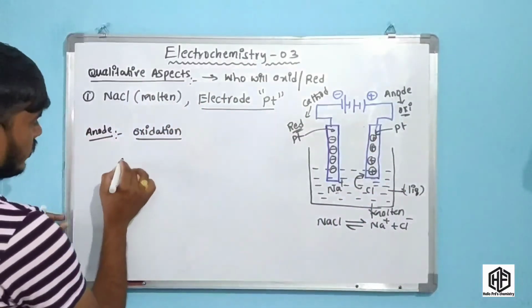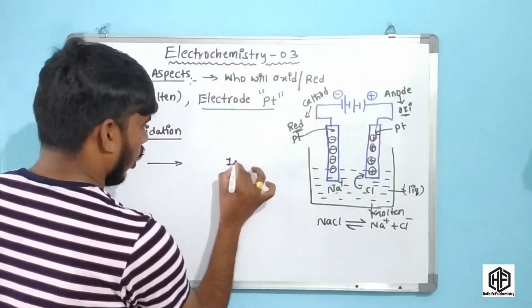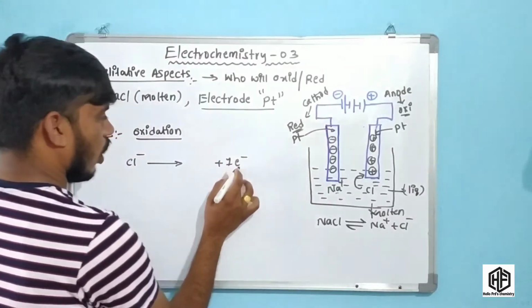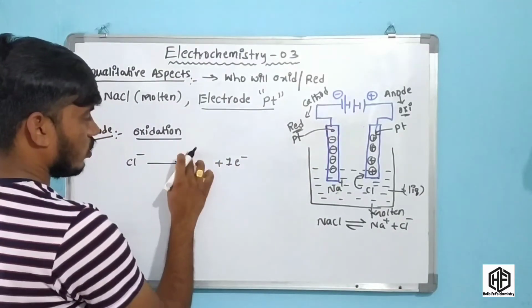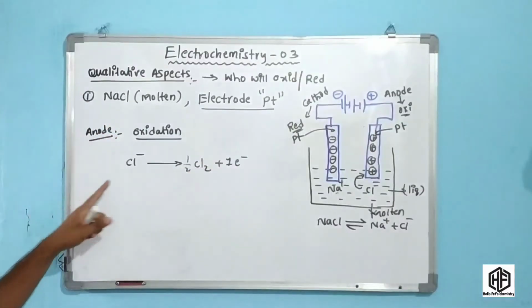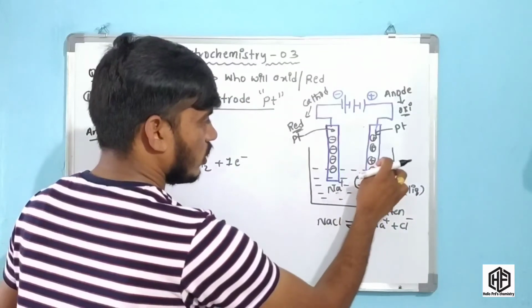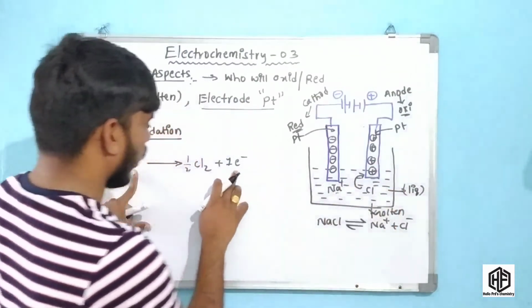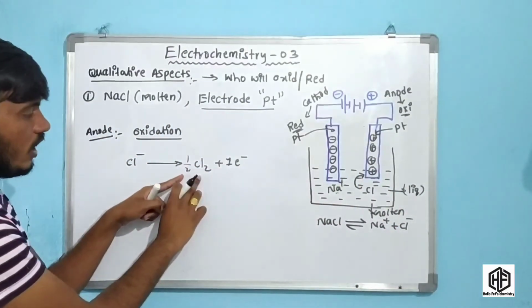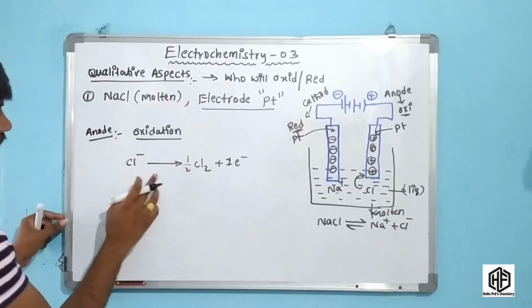Now what happened there, friends? Here Cl minus ions lose electrons, converting to Cl2 gas. Okay friends, this is so much important. Cl minus ions move towards this side, lose electrons, and are converted to Cl2 gas. Chlorine gas is released.